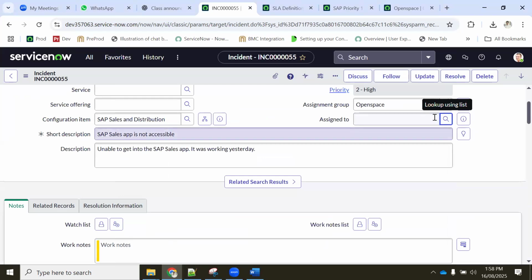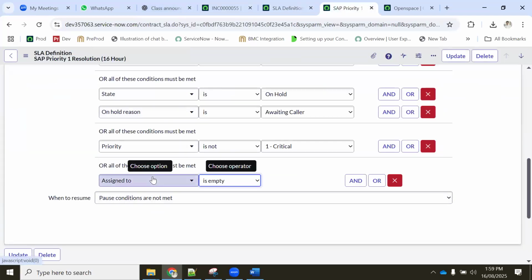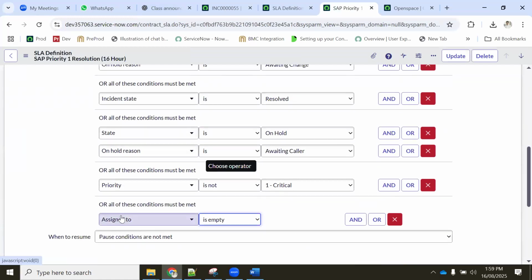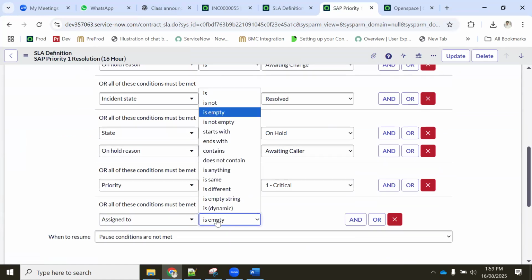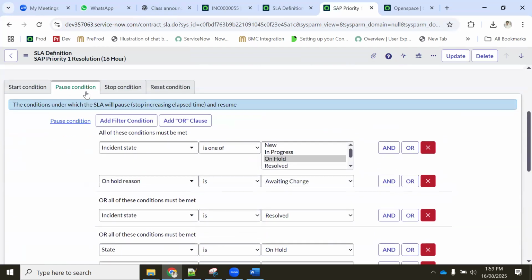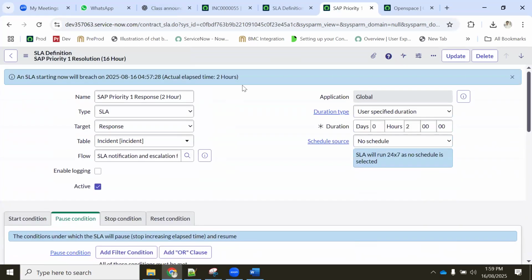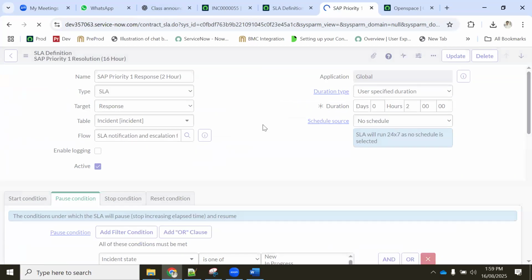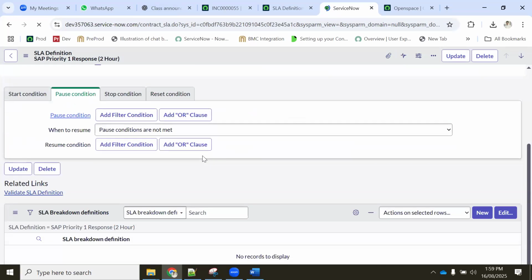So I'm just trying to do it. Why? Okay, we'll check. If none of the value is here, then we are saying run this SLA. Correct? Don't stop till some name is there in the assigned to. Is empty or is not empty, correct? We want is not empty. If somebody is filled with this name, then don't run. It should be paused, this resolution we are mentioning. So save it. So I did save. Okay.